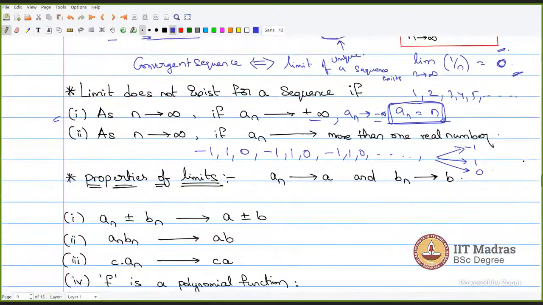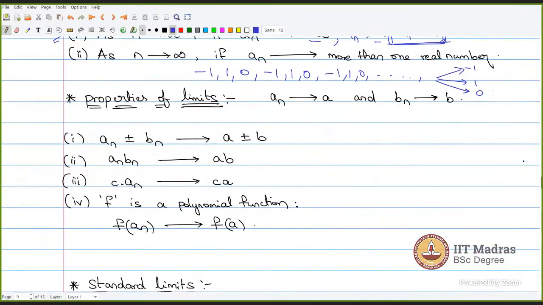Now let's see the properties of limits. If I have two sequences, an tending to a and bn tending to b, I can write this as: limit as n tends to infinity of an is equal to a, and limit as n tends to infinity of bn is equal to b. So I have two sequences which converge to two different real numbers.